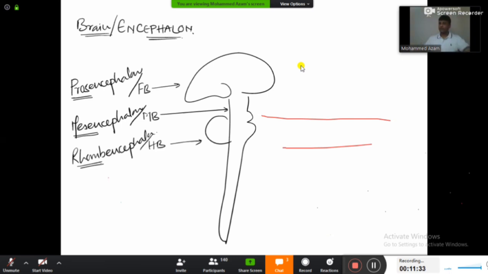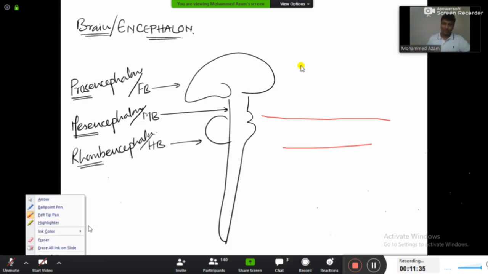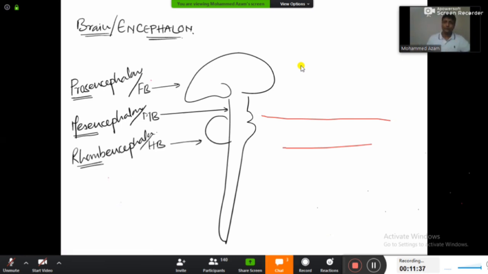Now once you are comfortable with this one, let's go into more depth right now. Fine. Now our forebrain is in turn made up of 2 parts. Number 1, this big part that you're able to see here is your cerebrum. Okay, and located deep inside the cerebrum के अंदर, you're not able to see this from outside, this is actually the diencephalon. So this big part here will be the cerebrum, and located inside will be the diencephalon.